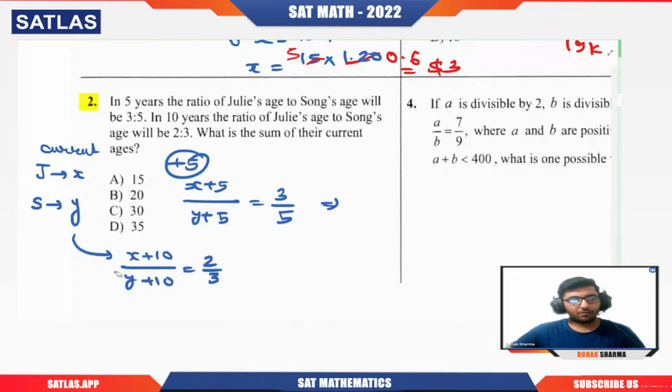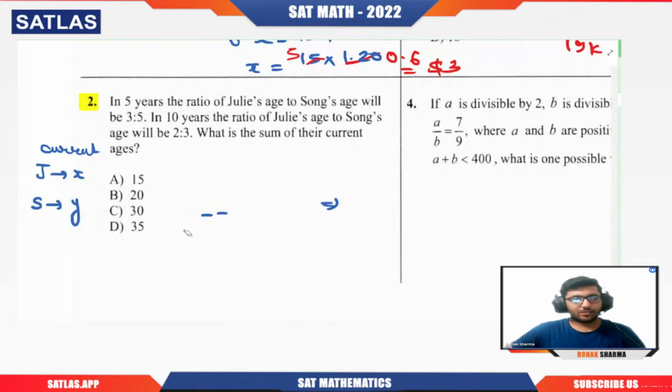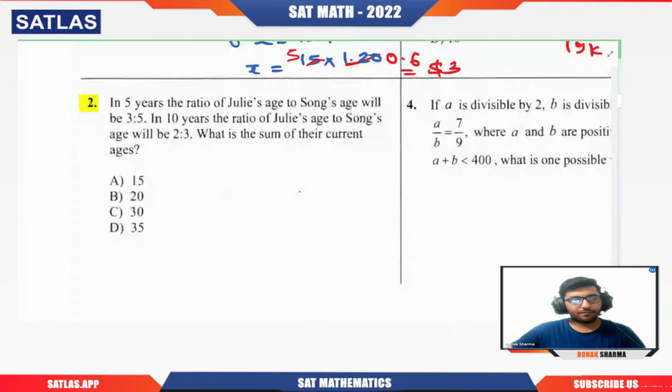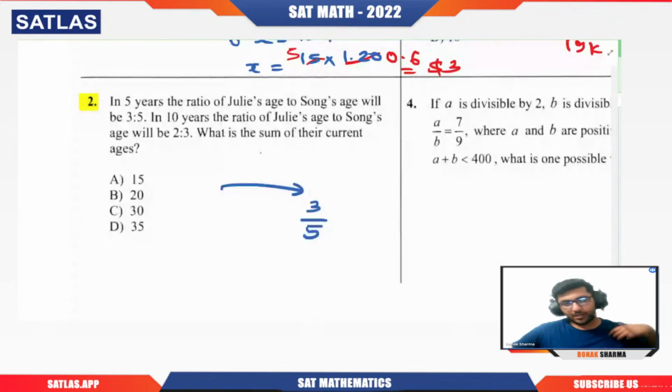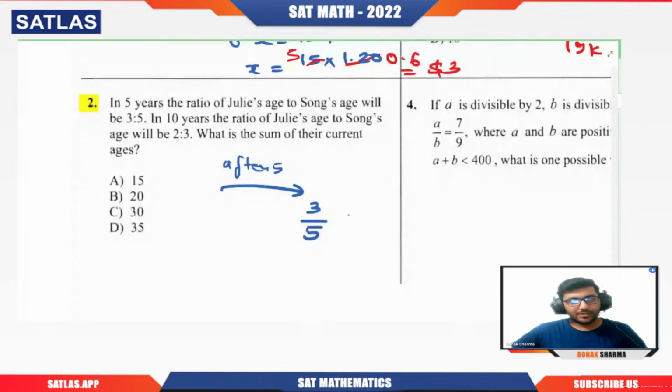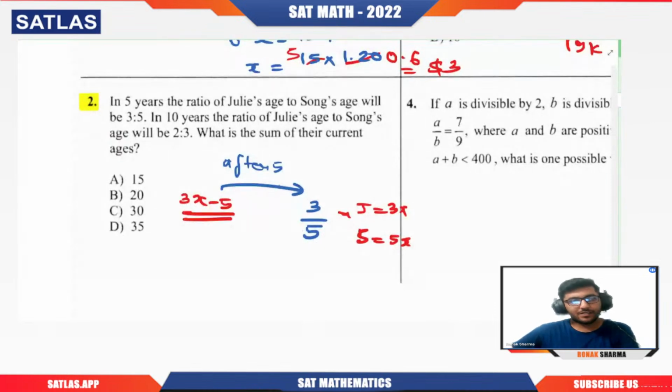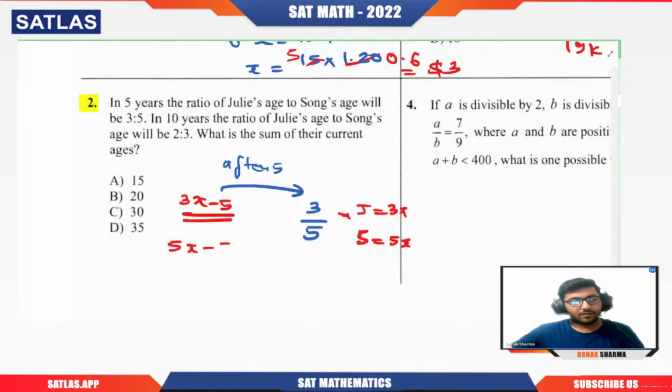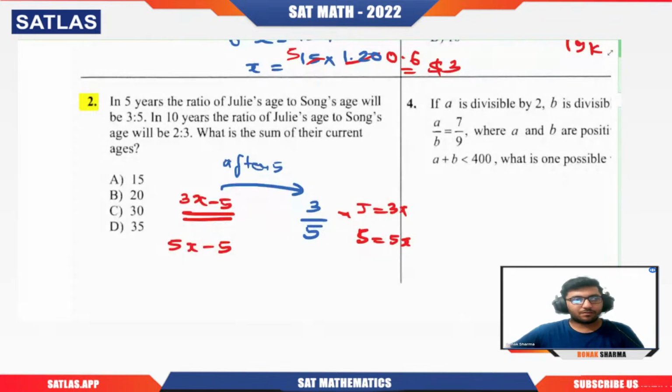But what is the more convenient approach? Let us learn that. Actually, don't assume the current ages to be x and y. You know that after 5 years, the ratio is 3 is to 5. So I can assume that after 5 years, Julie's age can be taken as 3x and Song's age can be taken as 5x, right? Got it? What will be my answer? That will be 3x minus 5, because I want the current age of both of them. So 5x minus 5. My answer will be nothing but if I add both of them. But for that, I need the value of x, right?